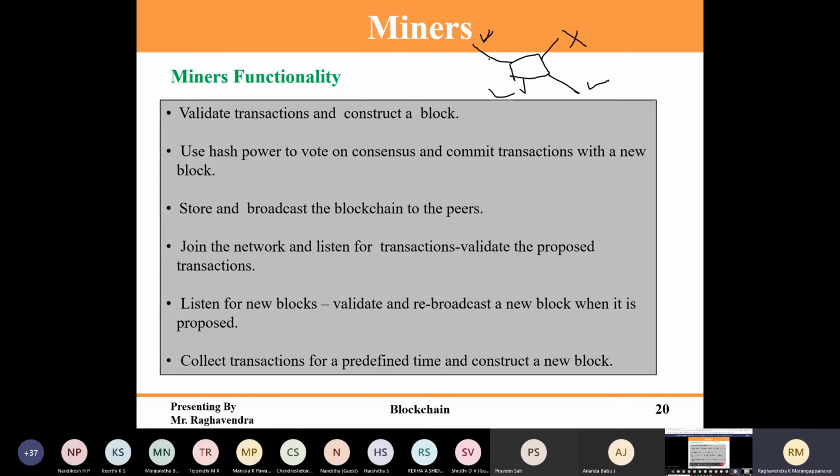Once they say accept, that is a valid block and it has to be added to the chain. Once that block is accepted, it has to be broadcast again inside the network, so that all the miners update their chain. So everyone will have this chain.